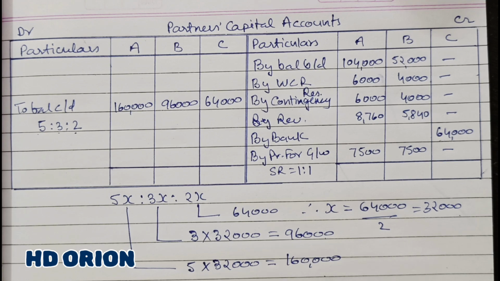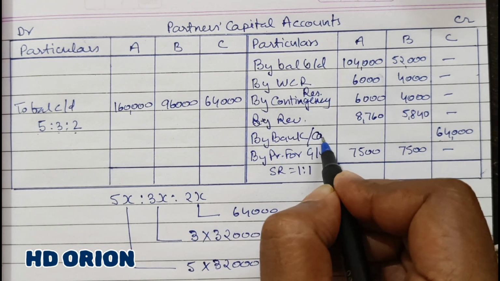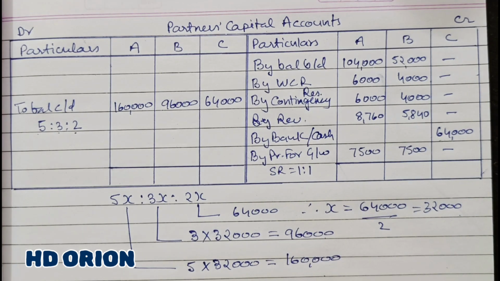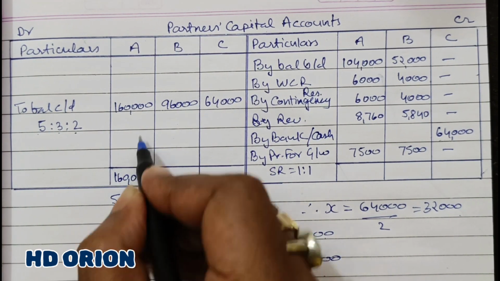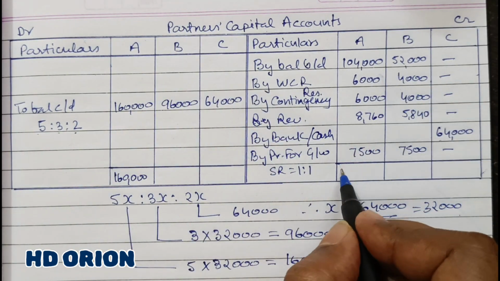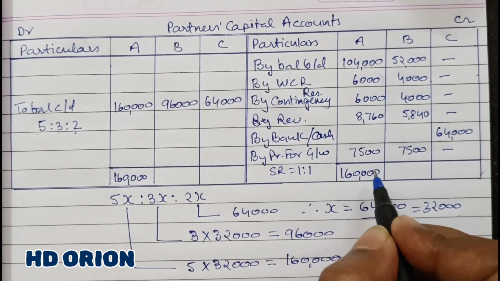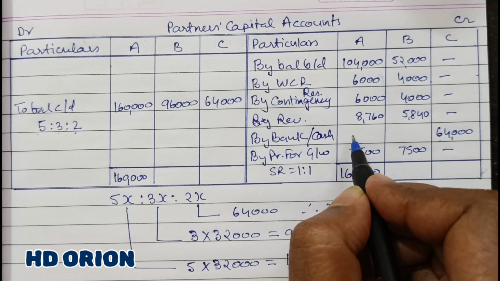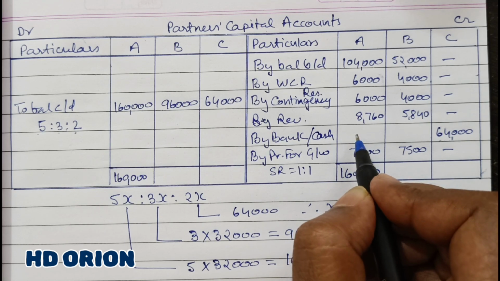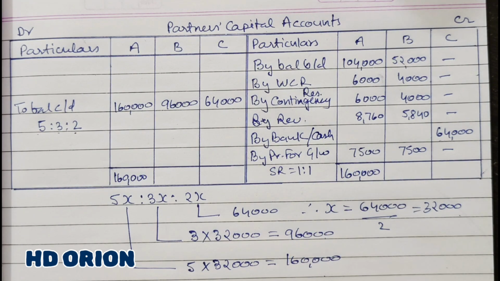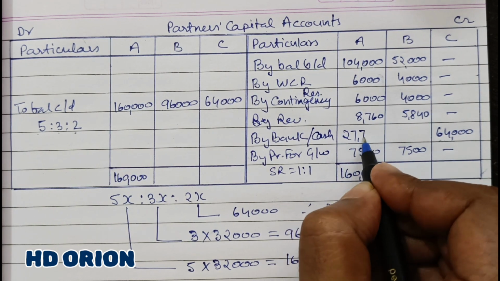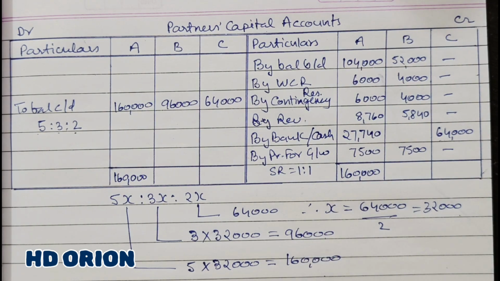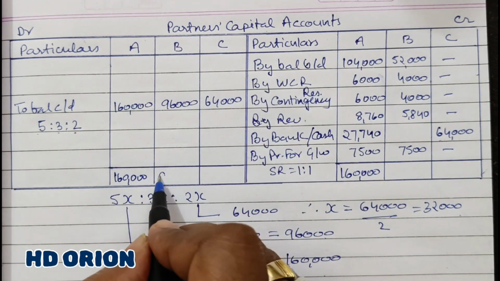or cash account. Fine, I will write here cash also. Cash or bank will be maintained together. So here it is 1,60,000. Just by observation, we know that the debit side is more and credit side is less. So A is supposed to bring rupees, how much? Let us calculate. Rupees 27,740. Okay. Now B, 96,000.